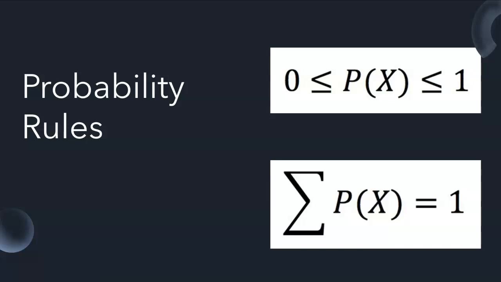Now, I'm not sure if I mentioned this in the last video, but whenever you are looking at a probability model, you're looking at the probability of all the possible outcomes of a situation. When you add all those probabilities together, it should add up to equal 1. All right, and this is a standard rule for probability. Your probabilities should add up to equal 1.